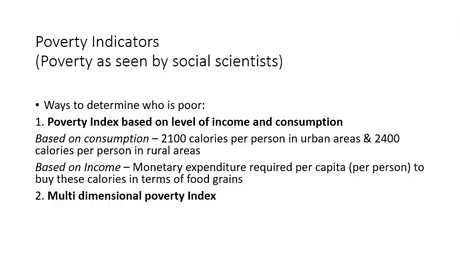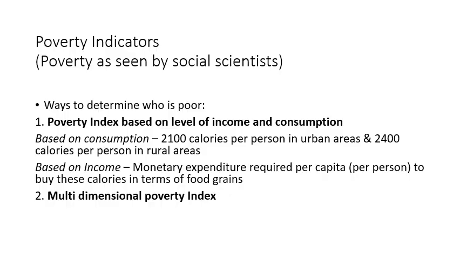But let's go to a rural area. Let us assume there are 4 rotis which make up 2400 calories. If anybody in a village is able to earn money enough to get those 4 rotis that equal to 2400 calories, they are not poor. But if they are not able to afford it, then they become poor. So this is poverty calculation based on the consumption.